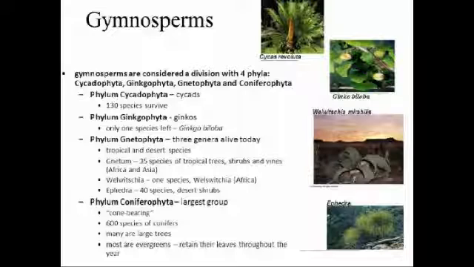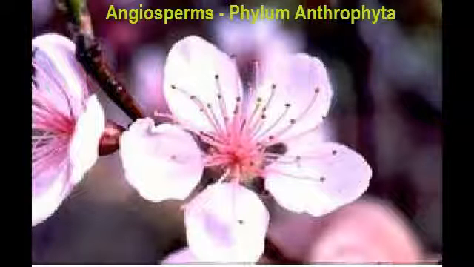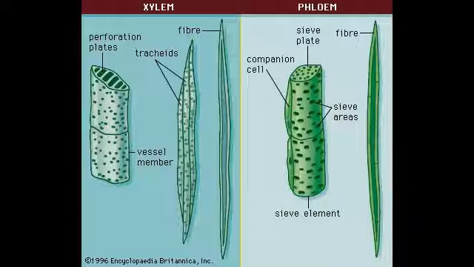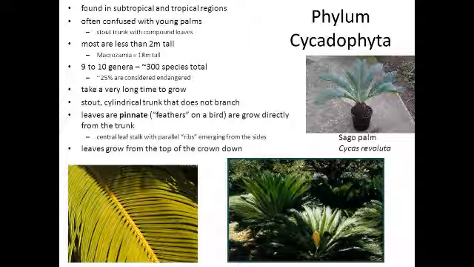Gymnosperms include four phyla, Cycadophyta, Ginkgophyta, Coniferophyta, and Gnetophyta. Angiosperms have one phylum called Anthophyta. Gymnosperms have naked seeds, no flowers or fruits, a xylem made of tracheids, a phloem made of sieve cells, and no fiber.